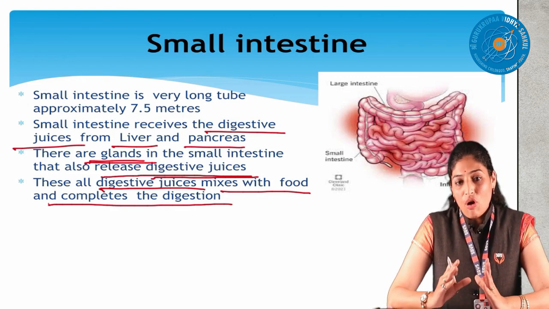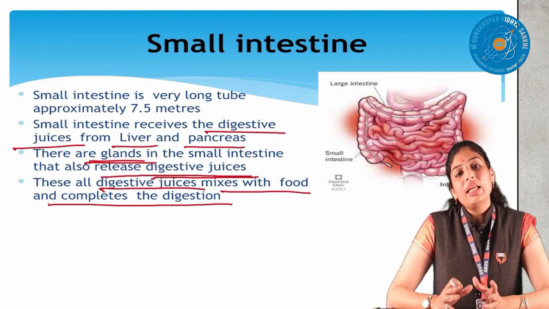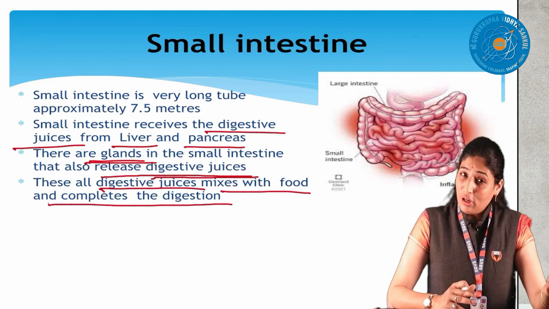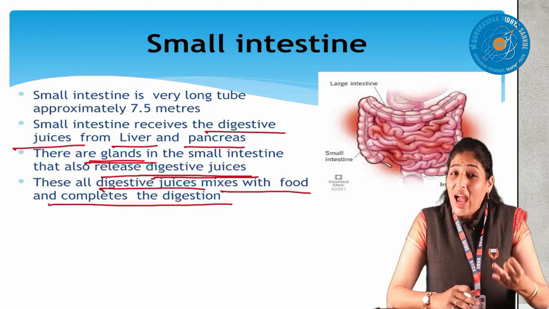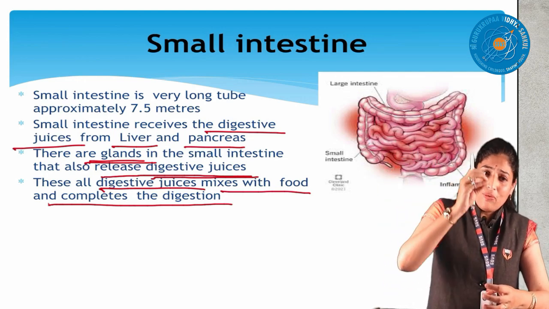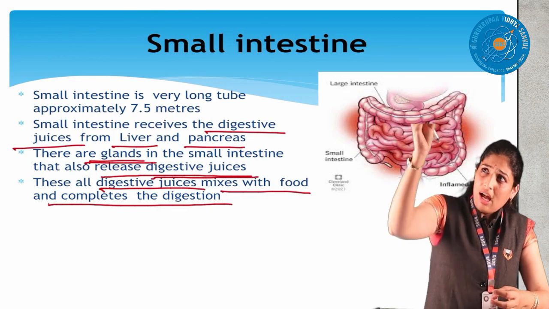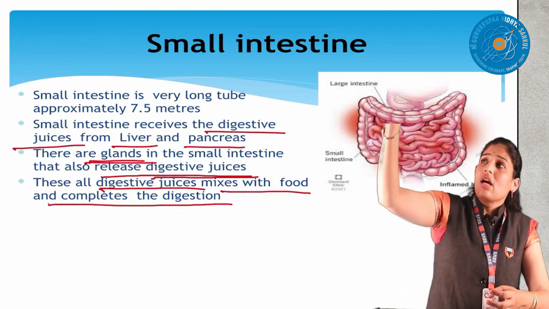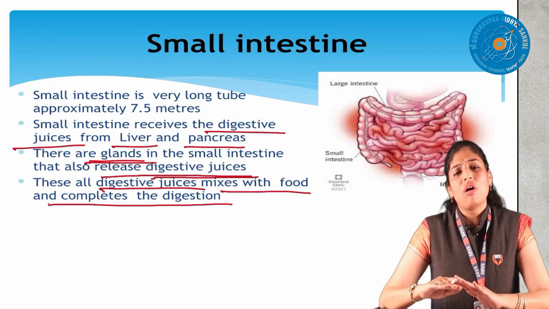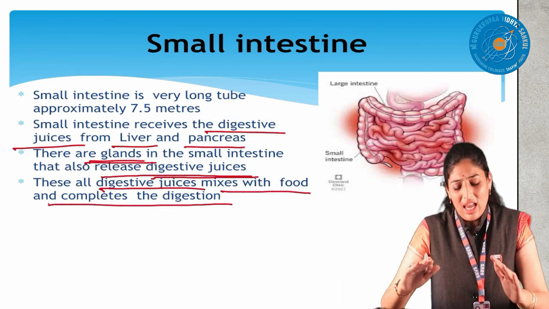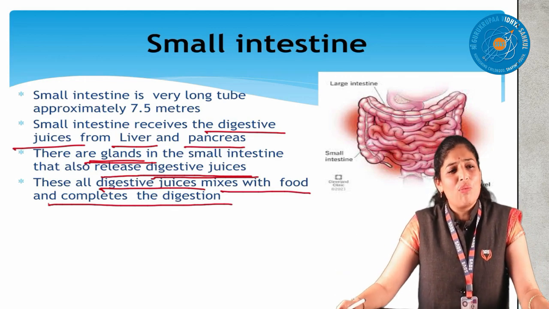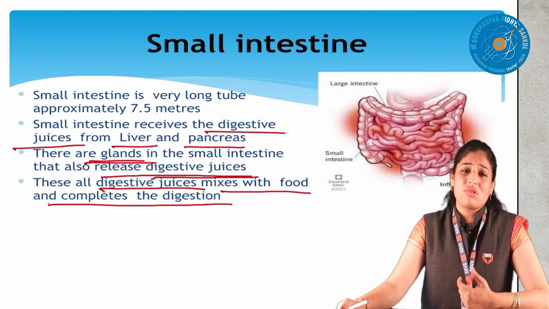The small intestine finally completes the digestion of whatever complex food we eat. In our food, carbohydrates are there, proteins are there, fats are there. The digestive juices are all different. This one will help in the digestion of carbohydrates, another will help in protein digestion, another will help in fat digestion. Finally, in the small intestine, all the work is done. Whatever we eat is converted into a completely simple form, just like a watery form, children.